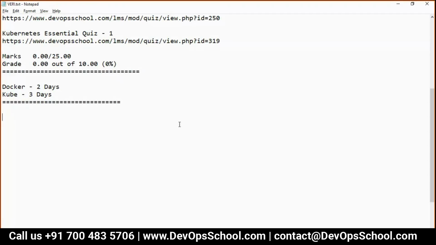Now the question is, what is Docker? Whenever we talk about Docker, people say, okay, using Docker you can create a container. Okay, that's good. So let's call this a container management tool.